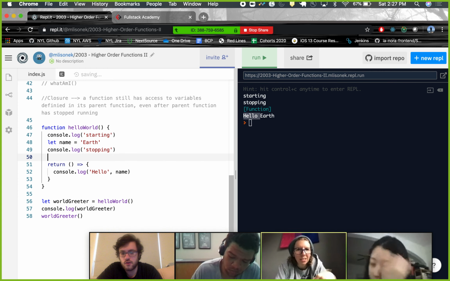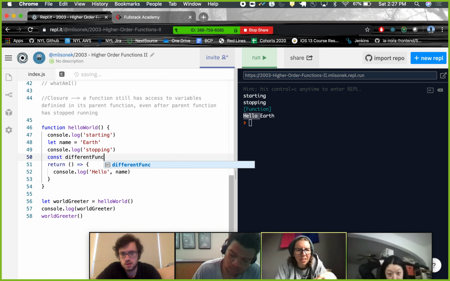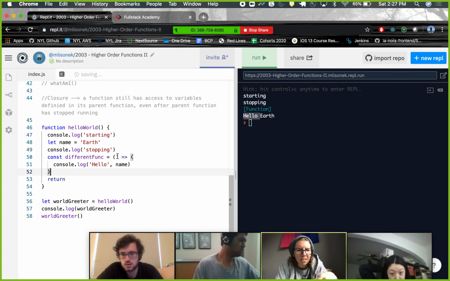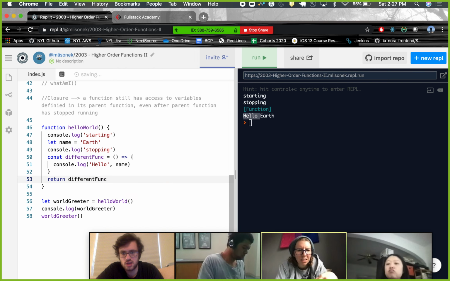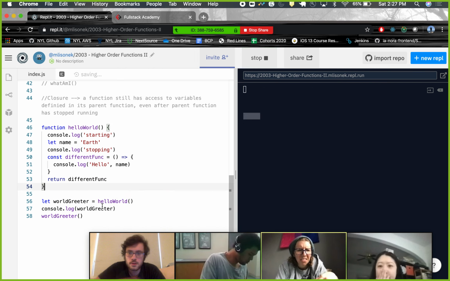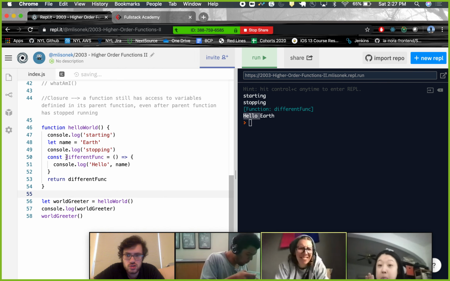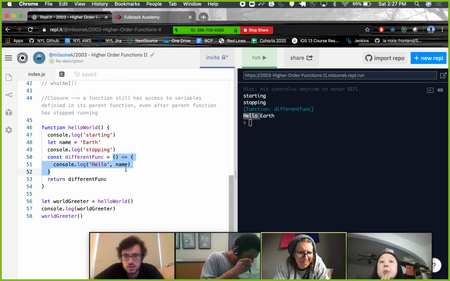Well, no. If I did const different func equal to this, and I returned different func, it's the same thing, because JavaScript knows this is a different function when I do this.